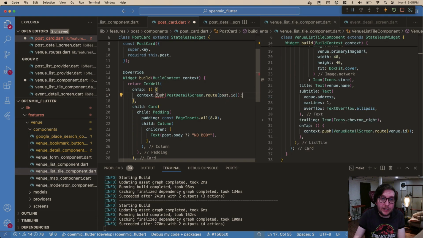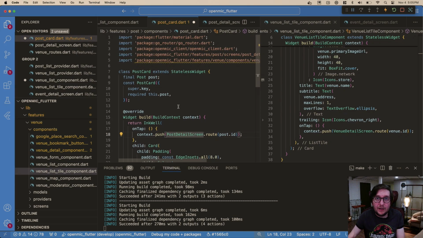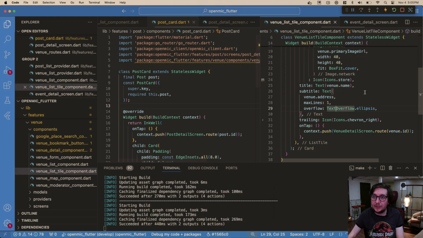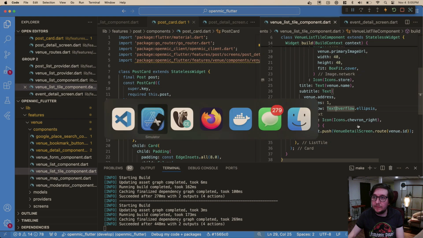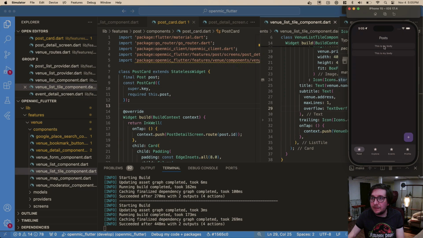Then we need to import GoRouter to get this. This is just an extension on context, so we need to do that. Okay, so let's just see if this works. I'm just going to do a full rebuild. And let's try clicking on this post. Look, we're going to it. In theory, this is working.